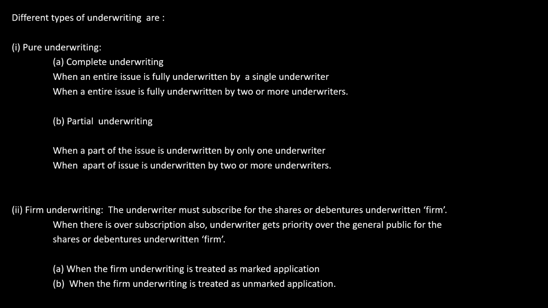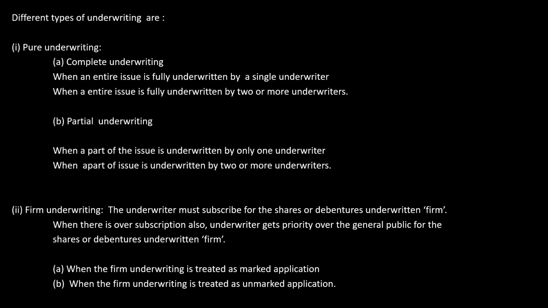Then the firm underwriting. The firm underwriting is nothing but the underwriter should take for his own subscription some of the shares which is issued by the company, which means he has to take it for his own purpose. Even though the public applied for shares, there's some liability for him to take for his own purpose, definitely.